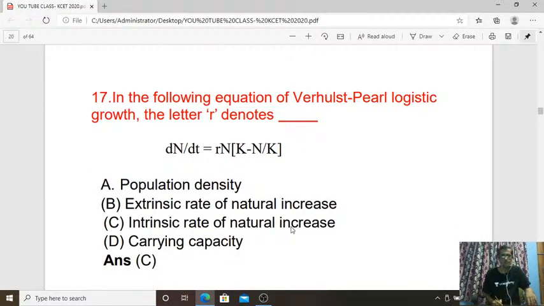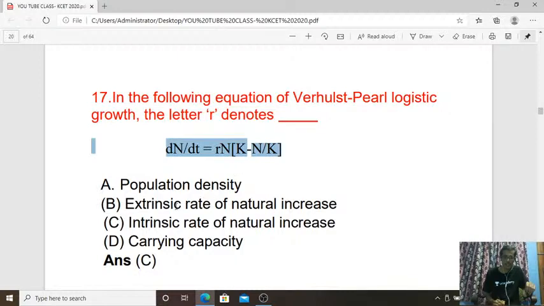Next, the 17th one. Here in the following equation of Verhulst-Pearl logistic growth, the letter R denotes what? So dN/dt is equal to rN times (K minus N) by K. This is the equation according to the Verhulst-Pearl logistic growth curve, isn't it? So there are two growth curves. One is this one, Verhulst-Pearl logistic growth, another one is the exponential growth curve. So what is the value of r?